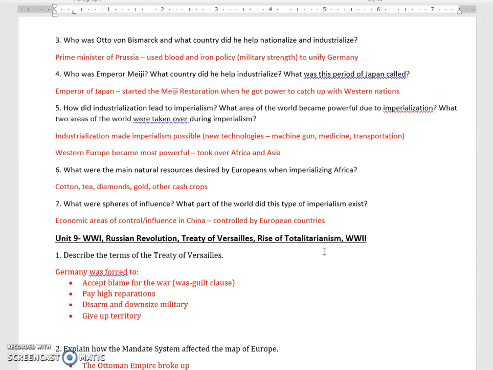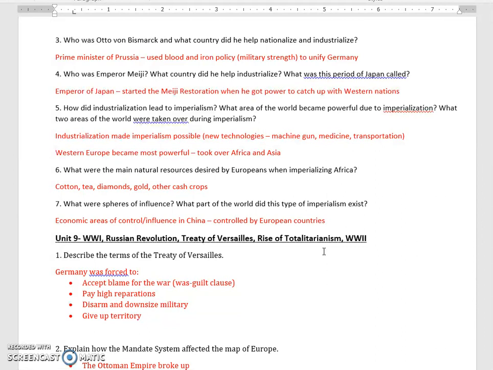Some major natural resources that were desired: cotton, tea, diamonds, especially in South Africa where the diamonds were, the De Beers Diamond Company, gold, cash crops. All of these were designed to make a lot of money for the European countries. Britain in particular had eventually developed a policy of having colonies all the way from Cape Town in South Africa to Cairo in Egypt. And the diamonds in South Africa, the telegraph lines, the railroads, they really made that possible.